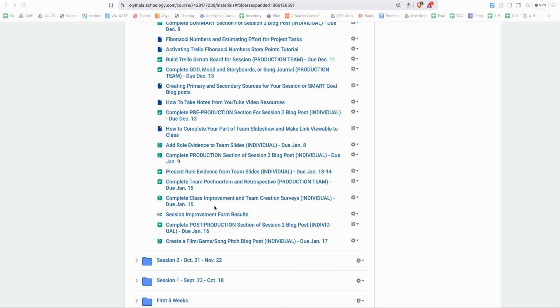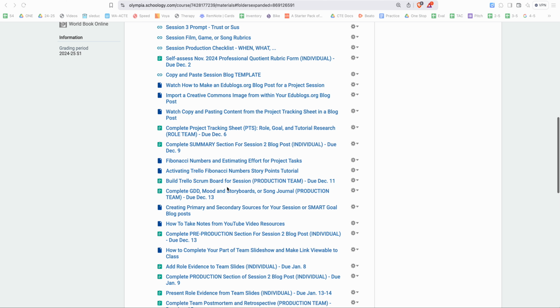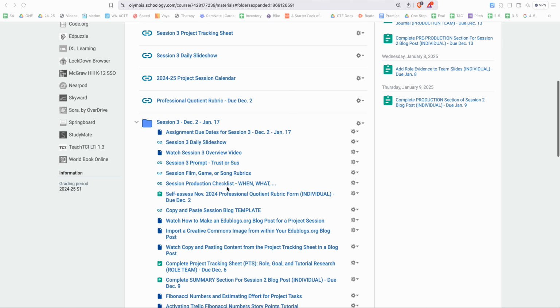So as you move through, this has been modified a little bit from session 2 to clean things up, make things a little bit more organized, and so on and so forth. But you've already been through this process, so quality will be better this time because you know what to expect. And we are budgeting a little more time along the way to make sure that you have time during class to work on things. Let's take a look at this.